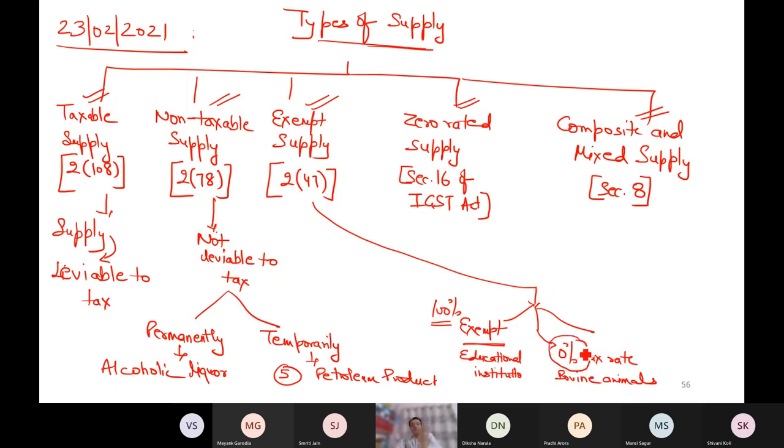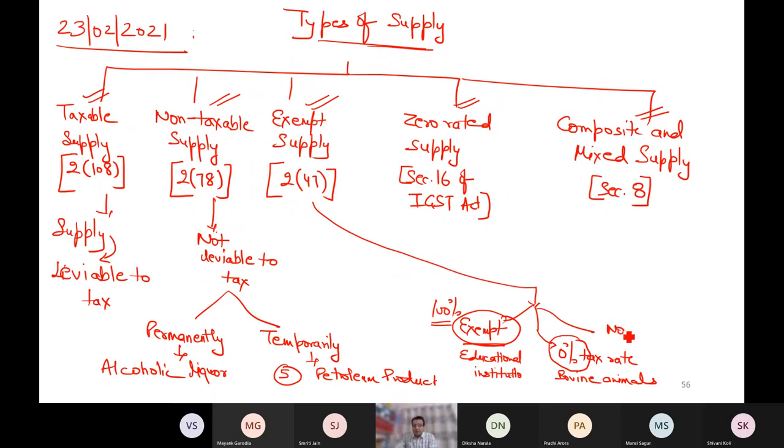Maybe tomorrow government brings a notification and taxes this or increases the tax rate from 0% to, for example, 18%. So you must understand that for a layman these things are same, exempt or 0%. But in reality, as an expert, you must know the difference. If 100% exempt, there is no question of tax rate. But if 0% tax, it is not exempt. It is taxable at 0% rate. That's it.